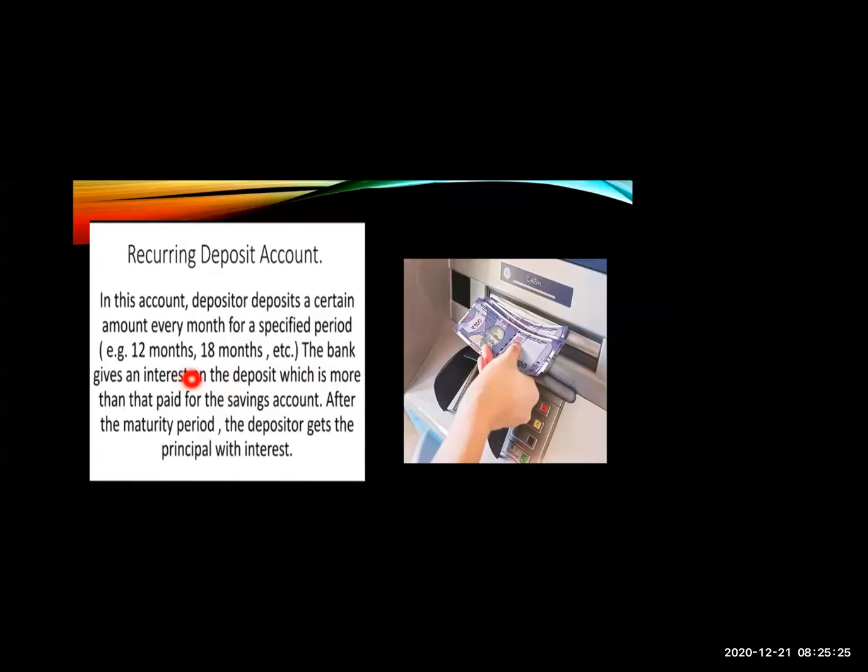You can keep your money for 12 months or 18 months, and after the maturity period, when the date comes, you can get the money. Principal means whatever amount you have put in, and you get more money with it. So there were four accounts we studied: savings account, current account, fixed deposit account, and recurring deposit account.